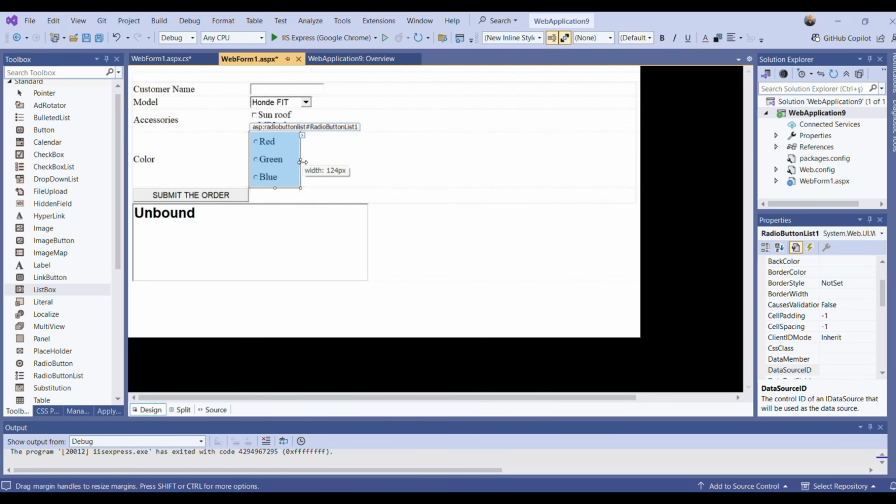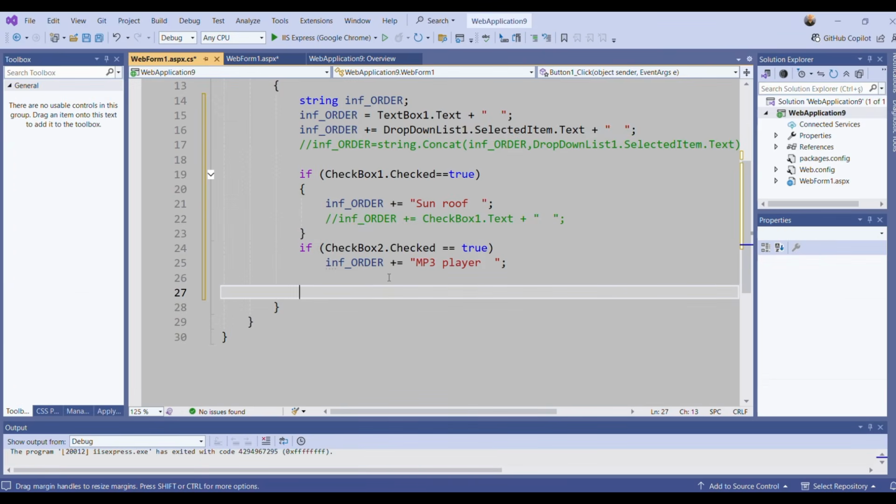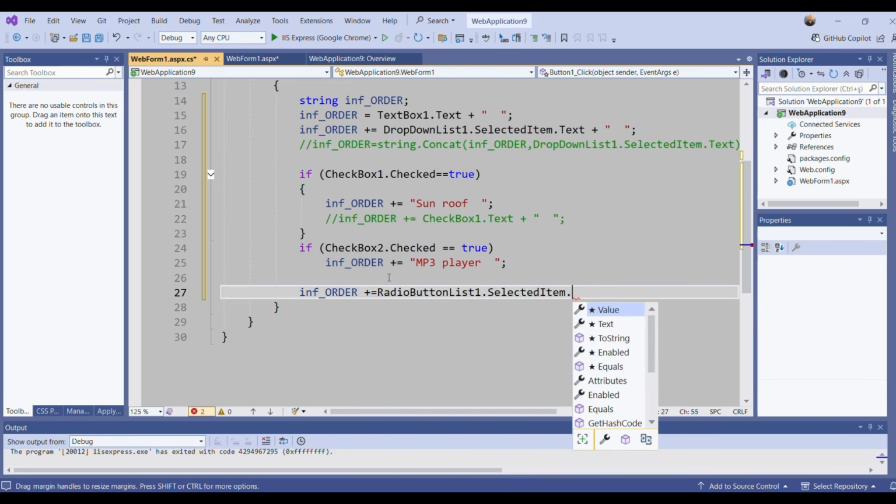No need to use if and check which one is selected or not. I can directly get the selected one, and I will say infOrder plus equal RadioButtonList1 dot selected item dot text.